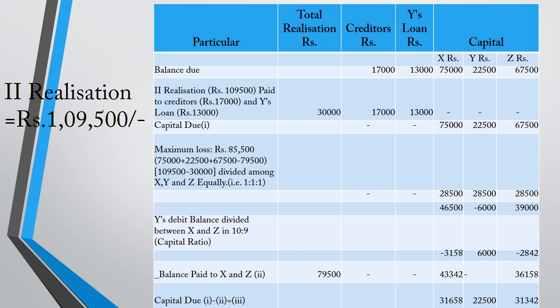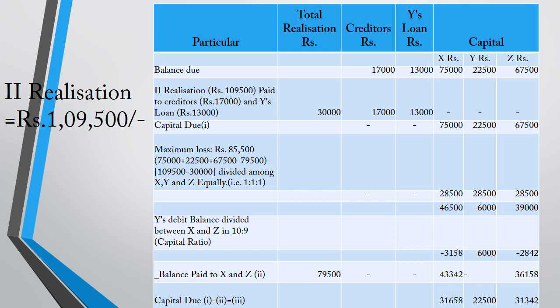The capital ratio 75,000 to 67,500 is 10:9. As per the Garner versus Murray rule, the deficiency is to be shared by the other partners. So Y's debit balance is divided between X and Z in the ratio 10:9, which is 3,158 for X and 2,842 for Z.